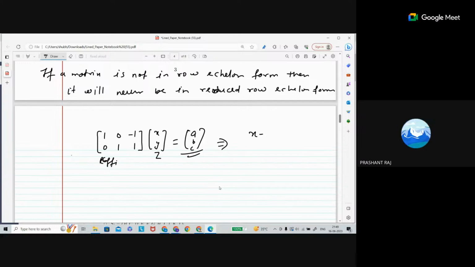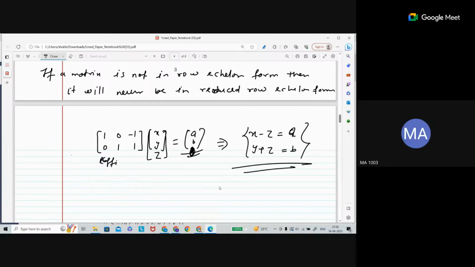Sir, x minus z is equal to a. What is going to be the second? y plus z is equal to b. Sorry, this is not one here, this is not going to be c. I missed that. Okay, so this is y plus z is equal to b. See that, suppose this is in reduced row echelon form.